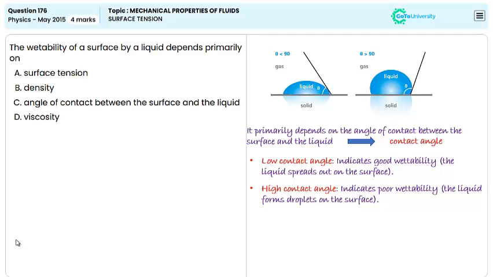The contact angle is directly affected by the surface tension and the nature of the surface, but the angle itself is the primary measure of wettability. Therefore, the correct answer is option C, angle of contact between the surface and the liquid.